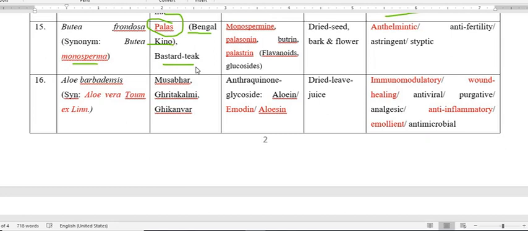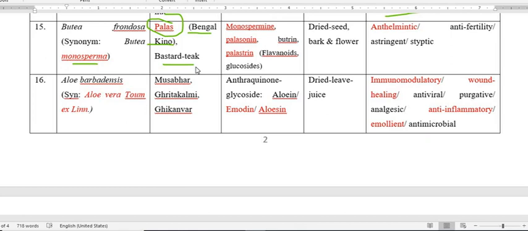Regarding the constituents this plant has are monospermin, palasonin, butrin, palastrin. Palastrin is a flavonoid glycoside. So this is about the Butea frondosa active constituents.